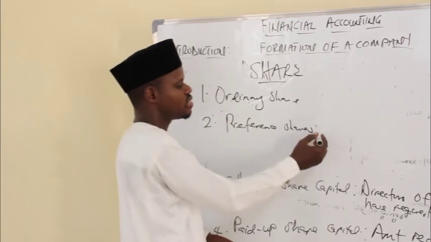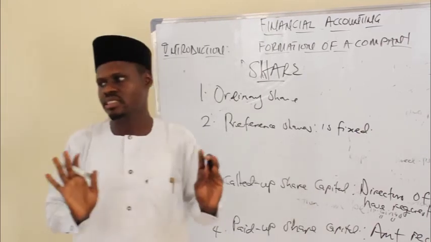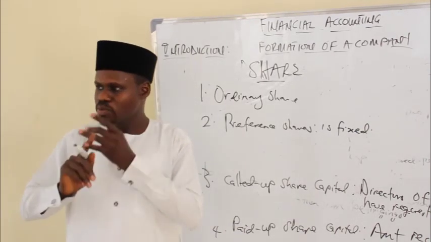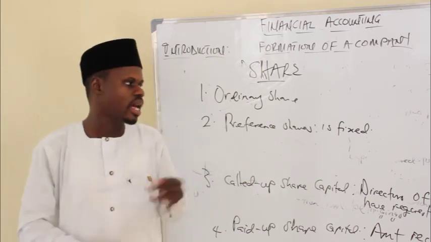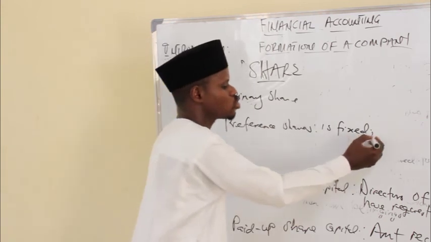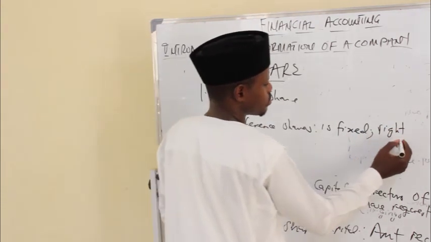And usually, their dividend is fixed. So again, you will be the first people to be paid dividend, and again, their dividend is fixed. Also, they don't have the right to attend annual general meeting.